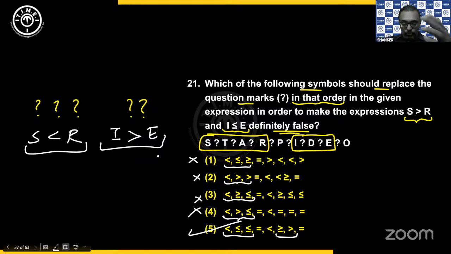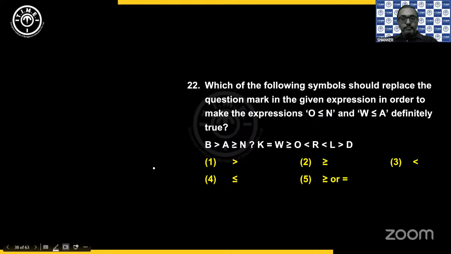Okay. Yeah, for 20th one, you'll get 4th option. Very good. Yes. Divya and Abhishek, correct. But when we are looking for definitely false, please be a bit more careful. We need to be a bit more careful. Okay. Right. Next one.